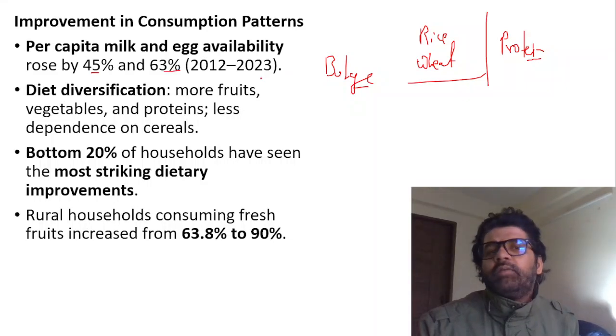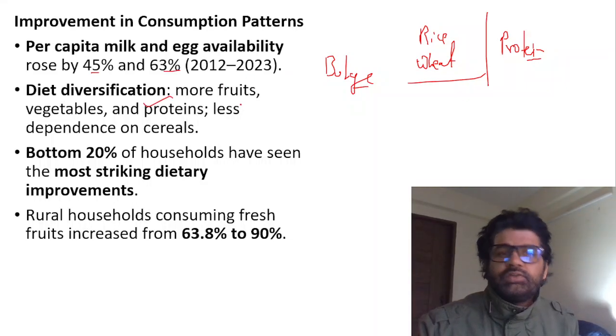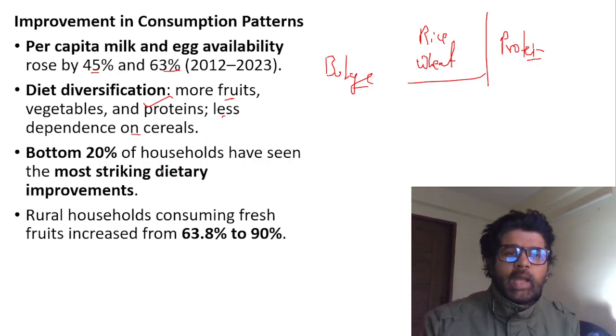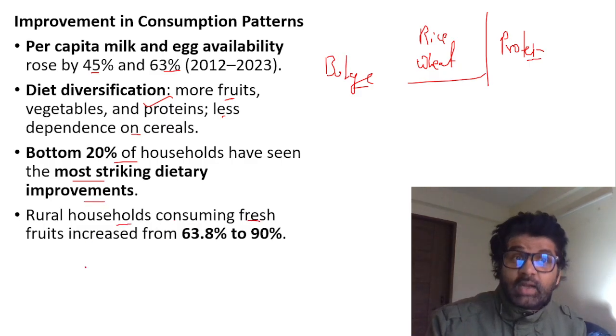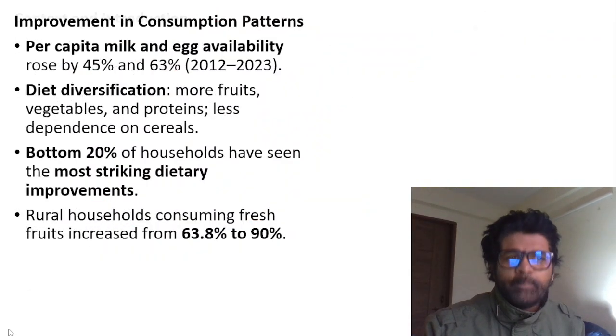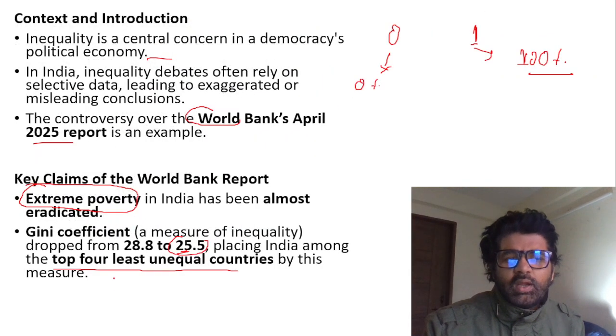Per capita milk and egg availability has increased. Diet diversification is happening. We are eating more fruits and vegetables, less dependence on cereals, which is actually good. It shows progress in a country when these things happen. Bottom 20% of households have shown the most dietary improvements. Rural households consume fresh fruits. All these things are actually good, and that's why World Bank is giving you such a rosy picture about India. But the story is not exactly this.